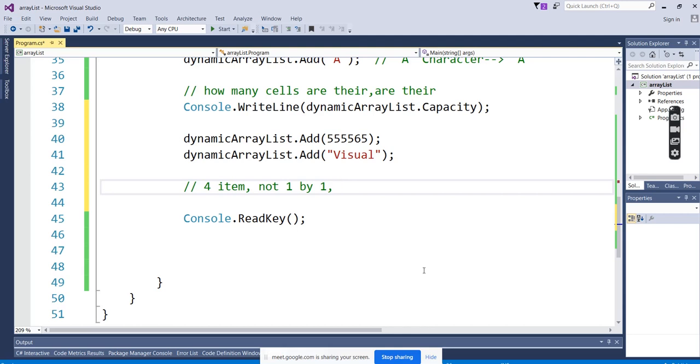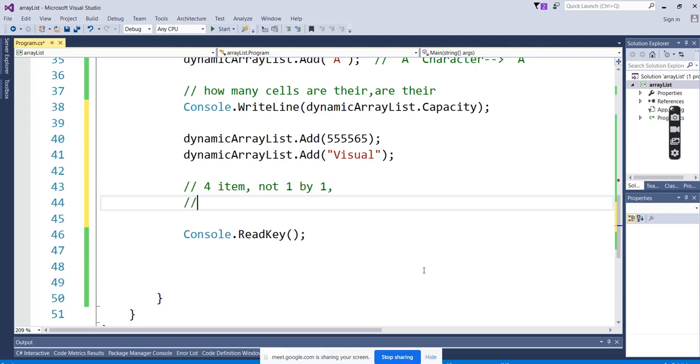After entering the 4 values, the 4 indexes are full, and I will enter the 5th value. It will not allocate just 1 or 2 more values to you.